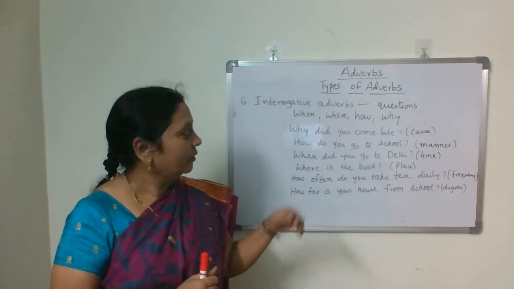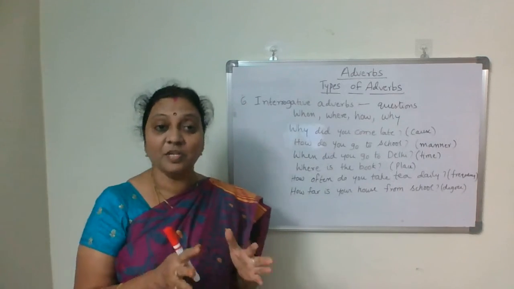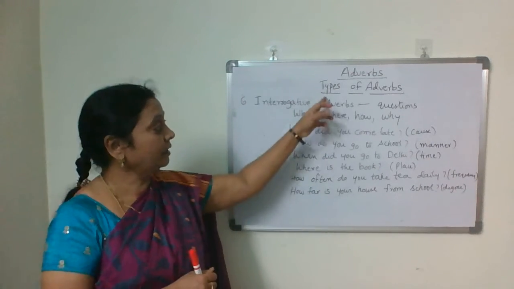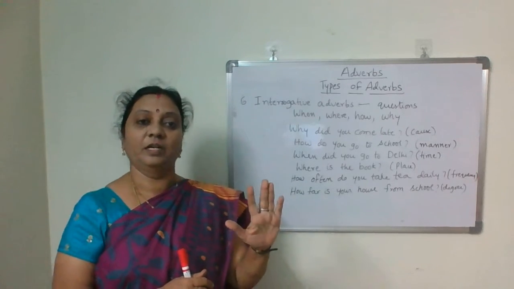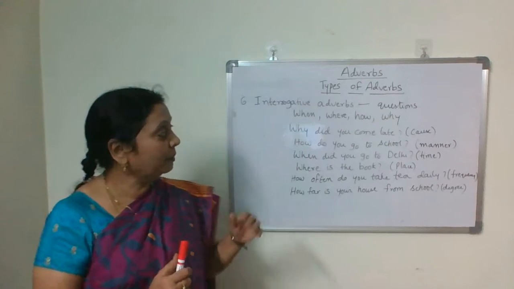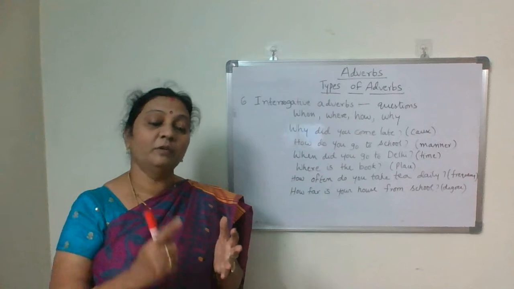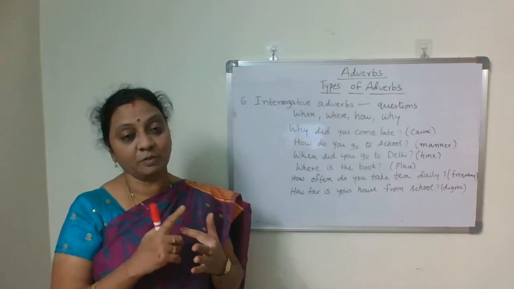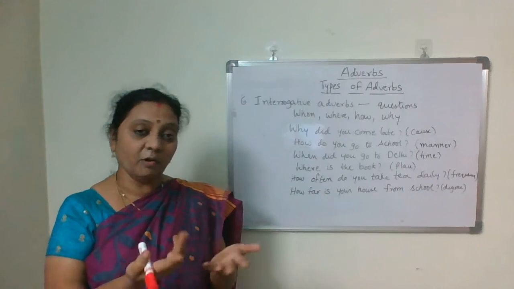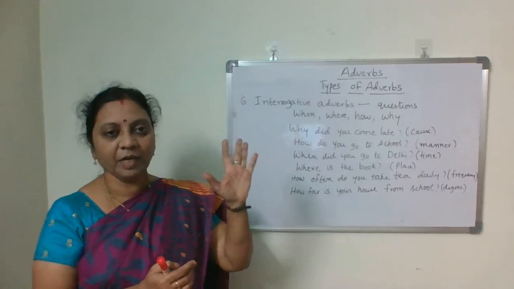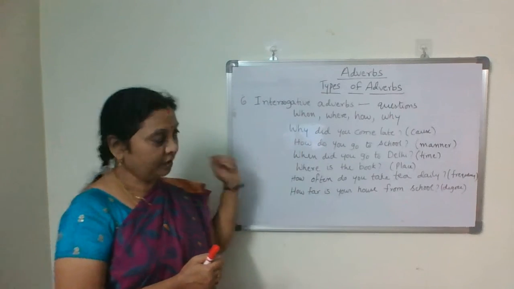So last video I gave the definition of adverbs, isn't it? And we started types of adverbs and we completed 5 types of adverbs. Do you remember what are those? Adverbs of time, adverbs of place, adverbs of manner, adverbs of frequency, adverbs of degree or extent. 5 completed. The remaining 3 today we'll do in this video.